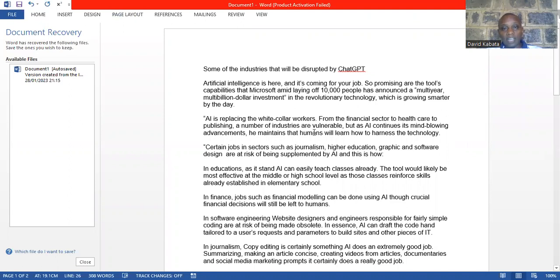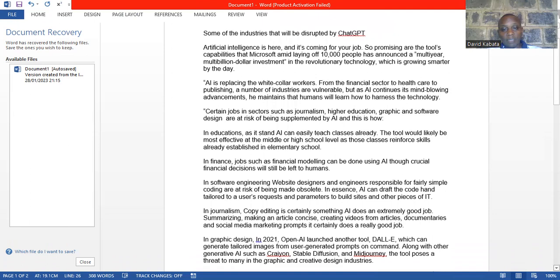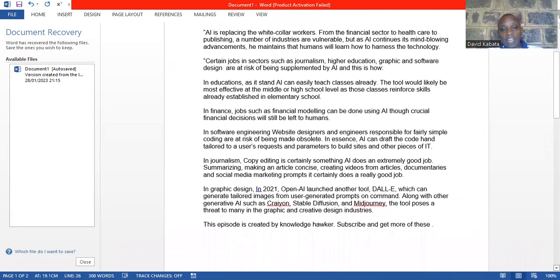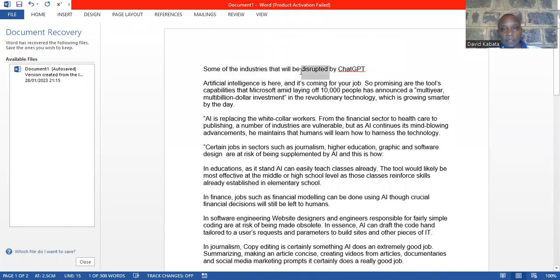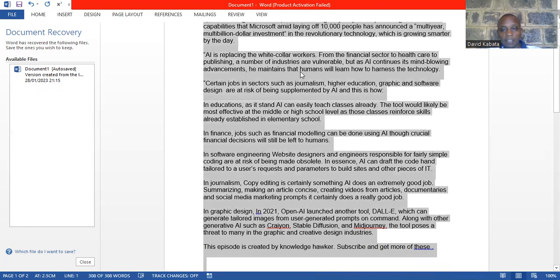So this is the article that I've summarized from that Google content, and you can see it is a small article. It is not as big as what we had there. And at the end, I've talked about myself being the developer of this. I've just taken the most important areas. So what I'm going to do is take this article from here, and copy it.